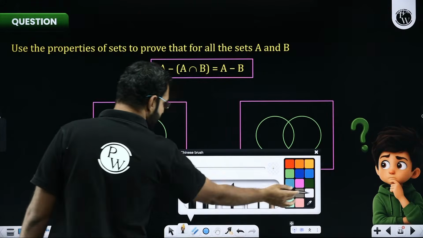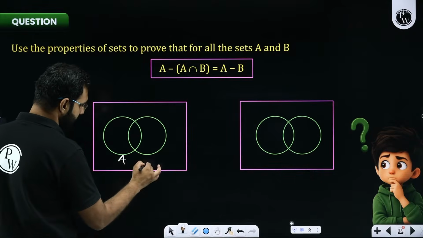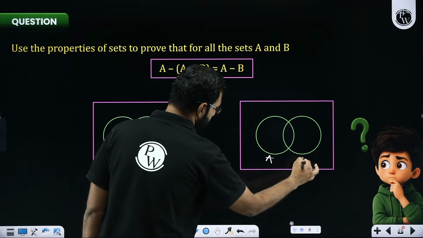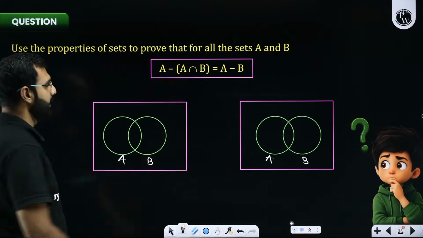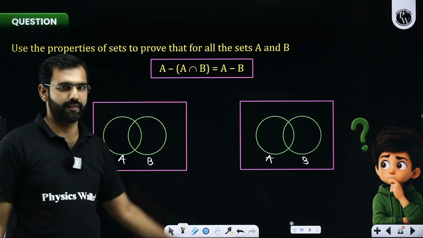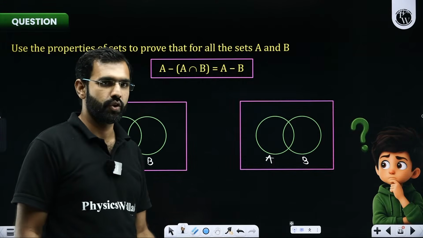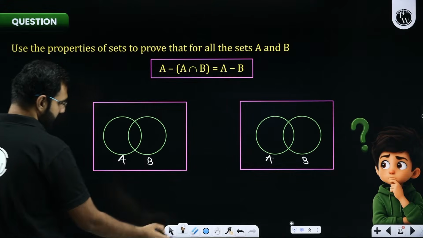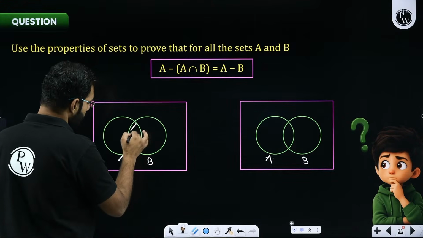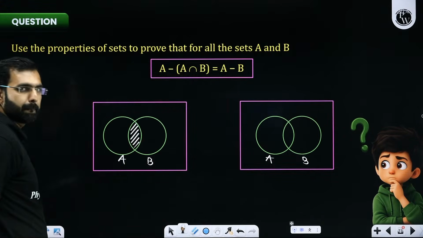So what did I just say? This is set A, this is set B, this is set A, this is set B. First of all, let's talk about this part: A minus A intersection B. So what is A intersection B? Sir, this portion over here. This portion over here is A intersection B.